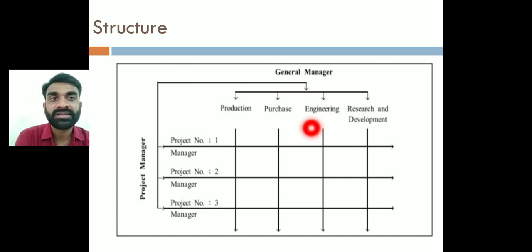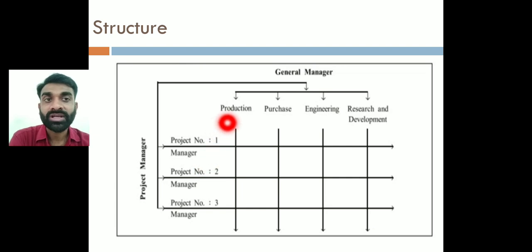See here, this general manager, then from here it comes: project manager 1, project manager 2 and project manager 3, right? Like this, production, purchase, engineering, research and development. Various project heads are going to be there, right? Those specialized people: production head, purchase head, engineering head, research and development head. All these three managers are going to give instruction to all this, right? And they are also going to communicate with this. And ultimately, who will be at the center? That is the general manager. Getting my point, right?